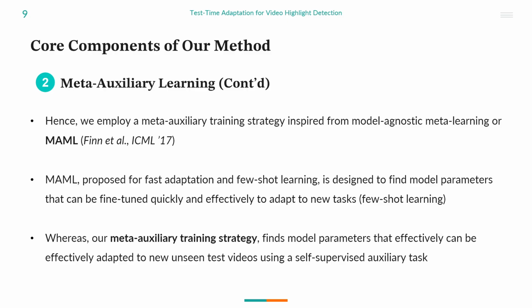tasks. On the other hand, our meta-auxiliary training strategy tries to find a model that can be effectively adapted to new unseen test videos so that it can be utilized for test time adaptation. During training, we optimize the initial model based on the performance of the adapted models for each given test video. This ultimately obtains a model that is highly adaptive to new unseen videos.